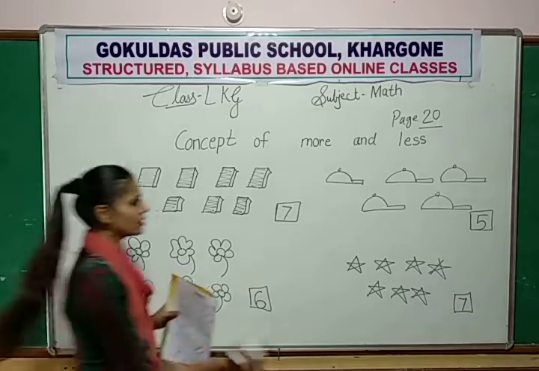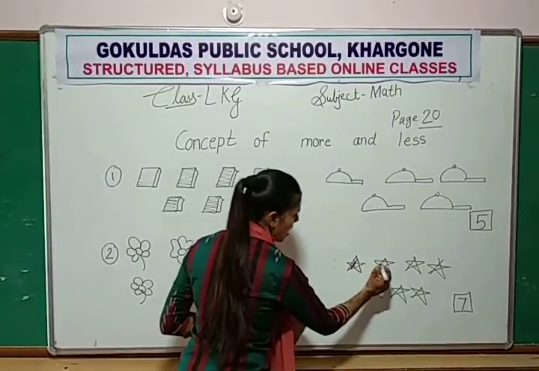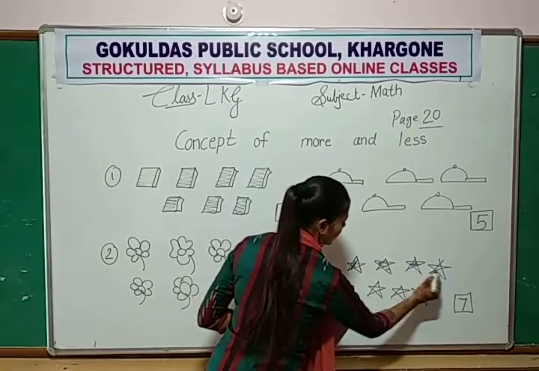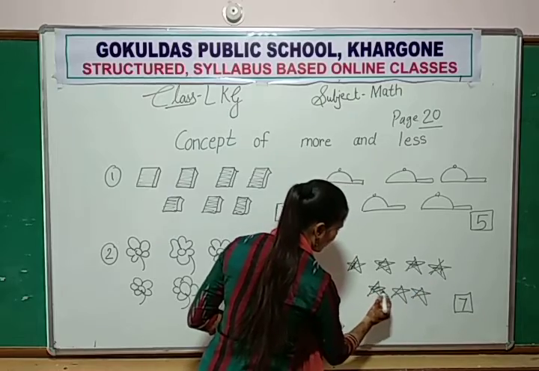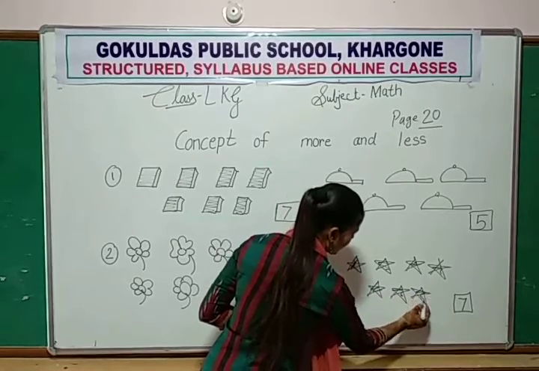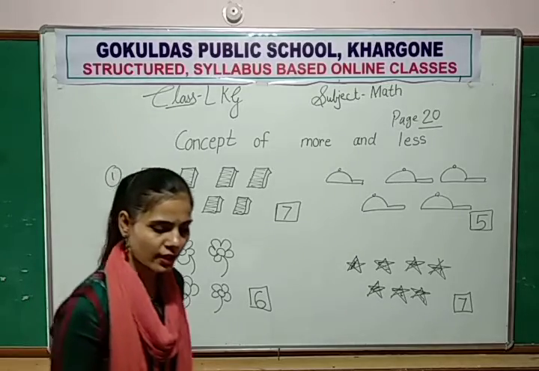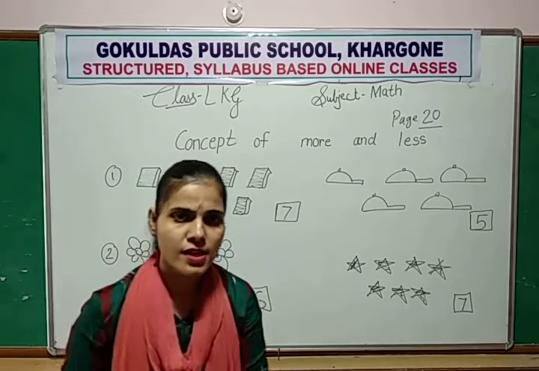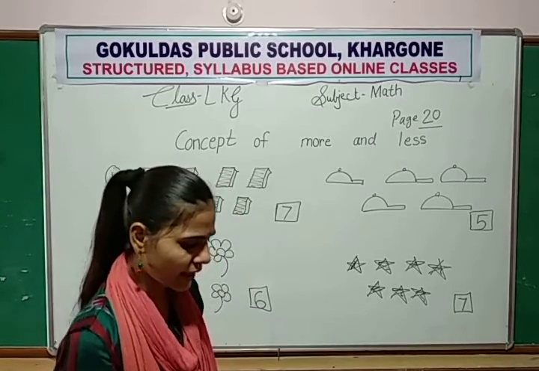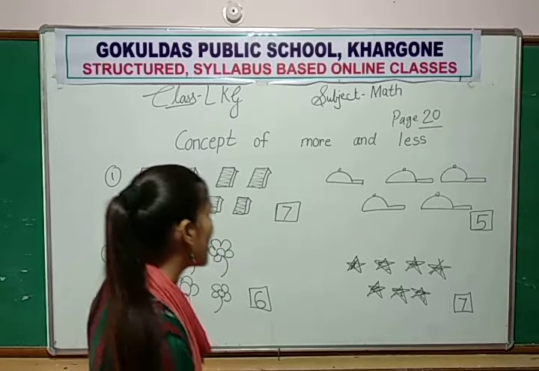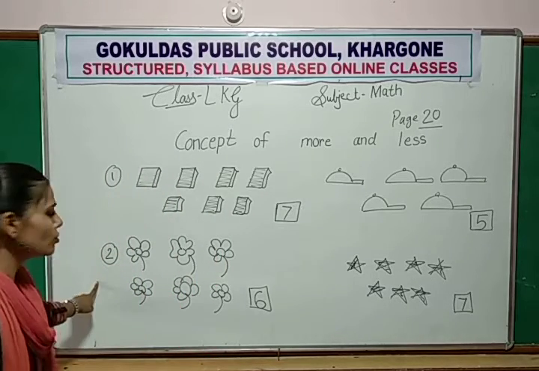So you color the stars with the help of crayons. Now, 1, 2 done.